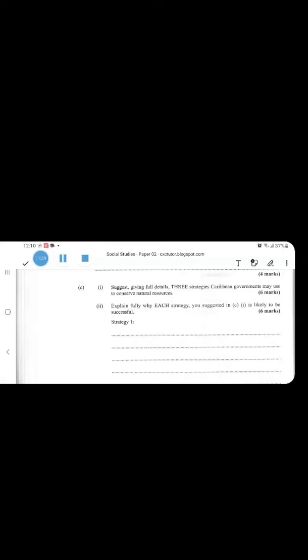Justification. Strategy 1, government can encourage citizens using advertisements, whether on the social media platforms or using the mass media, to encourage citizens to reuse, reduce, and recycle. They can also place bins in communities where residents can put their waste so that it can be reused, reduced, and recycled. Strategy 2, education will work, because if residents are educated about natural resources, how they can be conserved, the dangers of not conserving them, and how it can affect the environment, right?